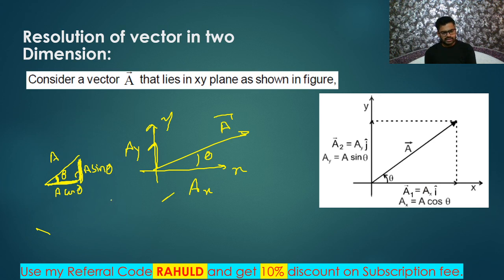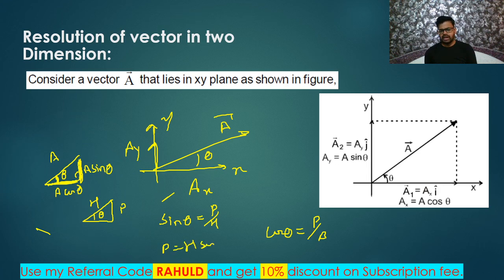How am I getting this? You all know this is perpendicular, this is hypotenuse, and this is theta. I can write sine theta is equal to perpendicular by hypotenuse, cos theta is equal to base by hypotenuse. That's all, I am just keeping the values, nothing else. Hypotenuse is A. So P is equal to H sine theta, meaning A sine theta. Are you getting? A sine theta.